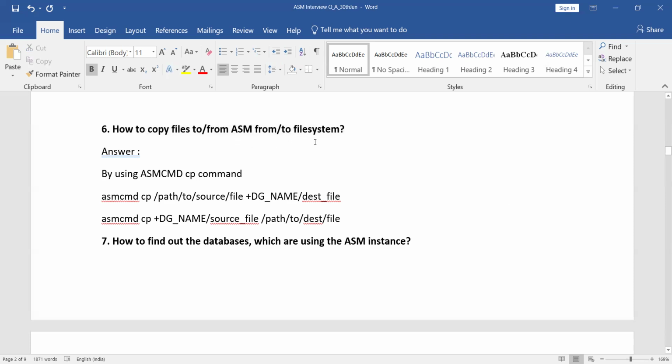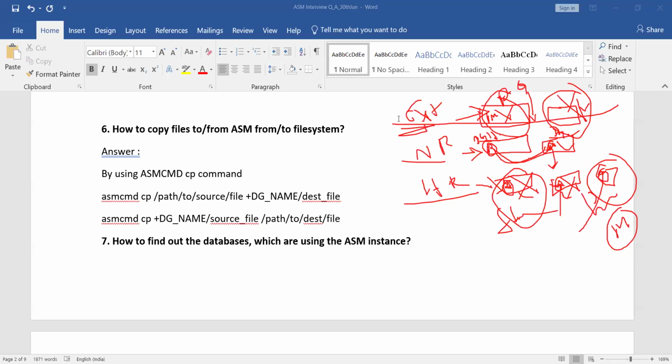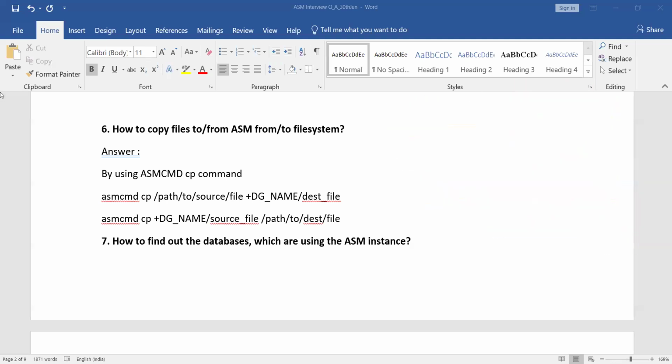If you are using two different file systems, one is ASM file system, another one is non-ASM file system. If you want to copy a file from ASM to non-ASM file system, how do you do it? If you want to go from non-ASM file system to ASM file system, how do you do it?